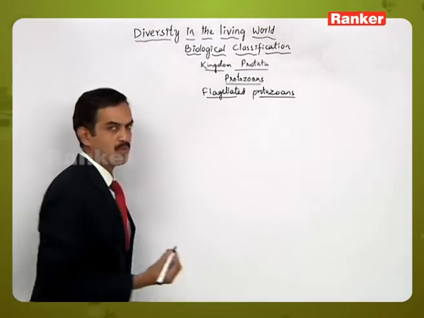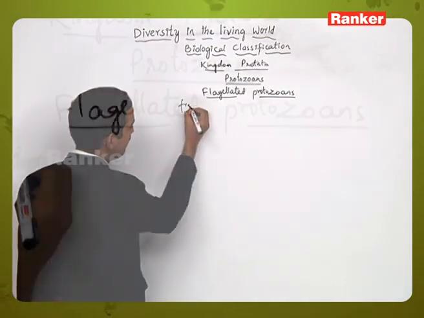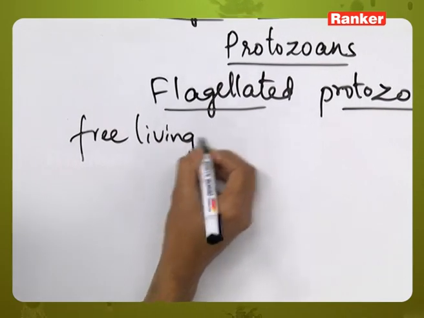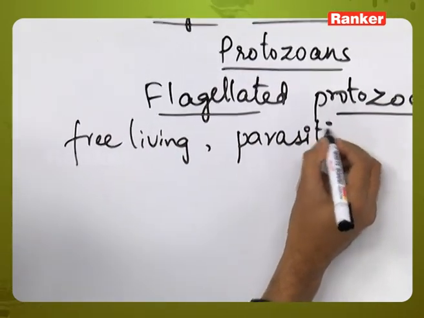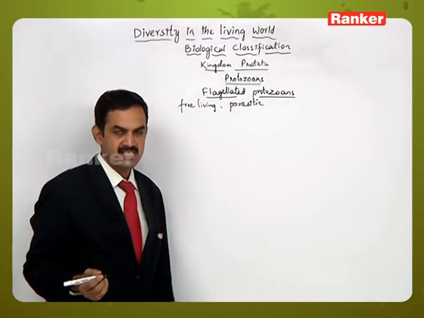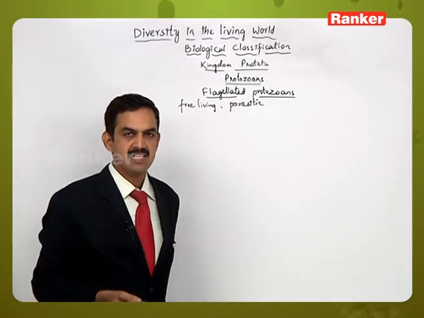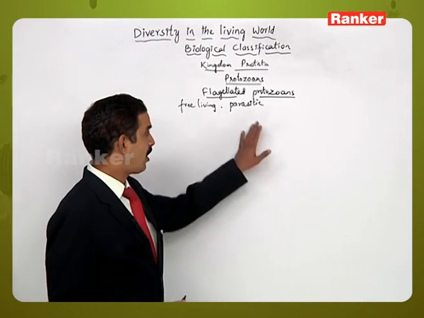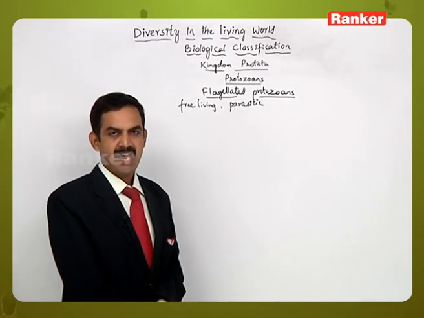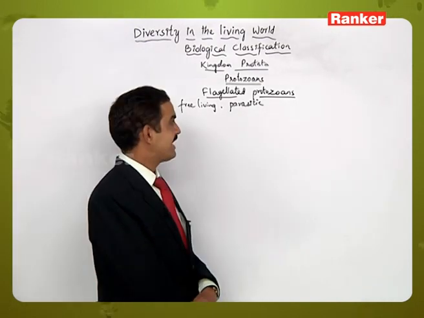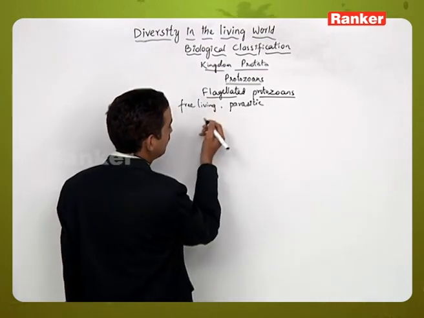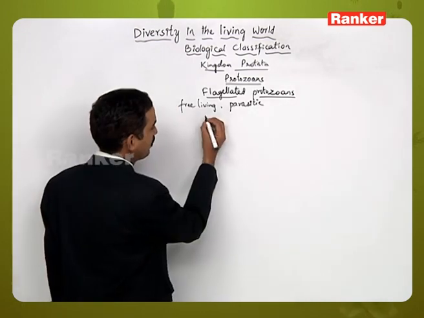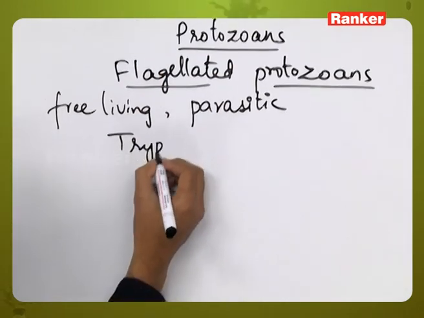These flagellated protozoans are either free living or some of them exist as parasites, that is, parasitic on the host organism, and sometimes they may cause disease to the host in which they take their habitat. This type of nature is called parasitic nature. Some of the organisms belonging to the flagellated protozoans are like trypanosoma.